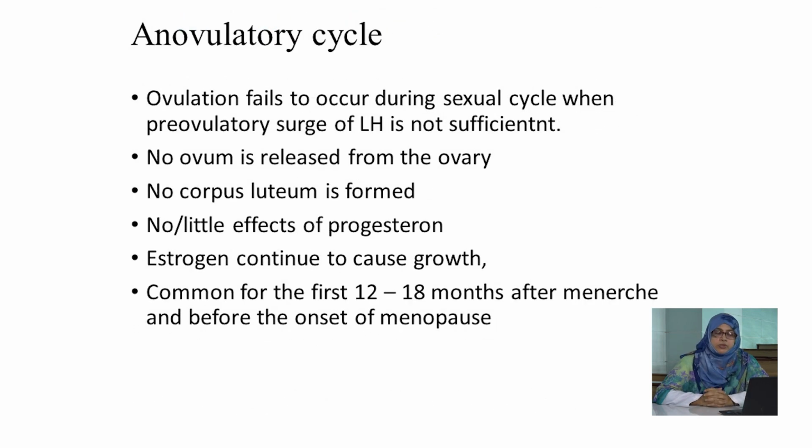Now, what is an anovulatory cycle? Ovulation fails to occur during a sexual cycle when the pre-ovulatory surge of LH is not sufficient. In that case, no ovum is released from the ovary, no corpus luteum is formed, there is no or little effect of progesterone, and estrogen continues to cause growth. It is common for the first 14 to 18 months after menarche and just before the onset of menopause.